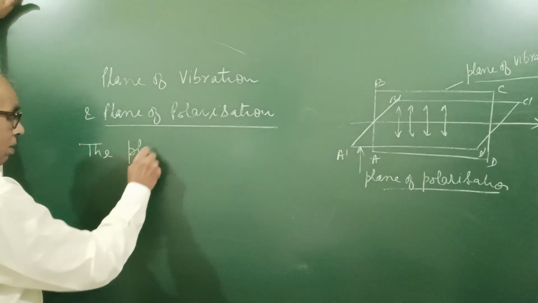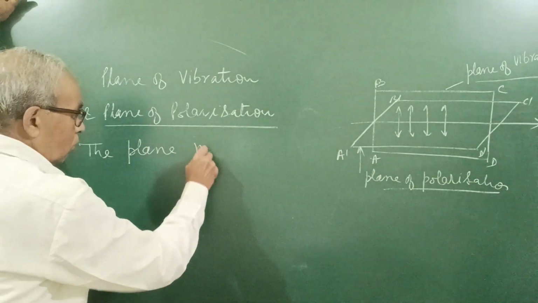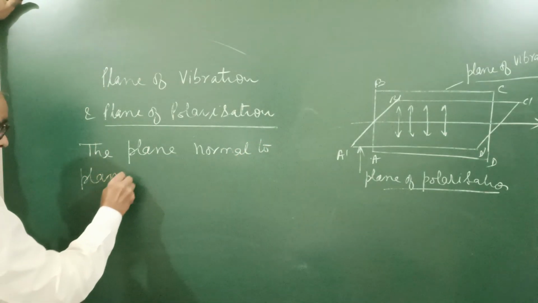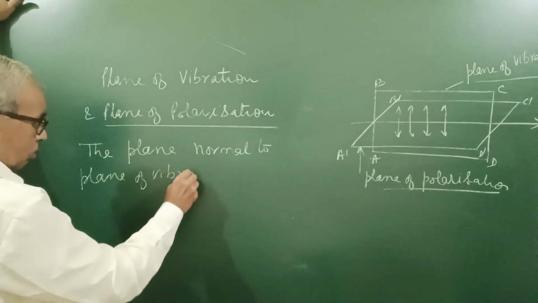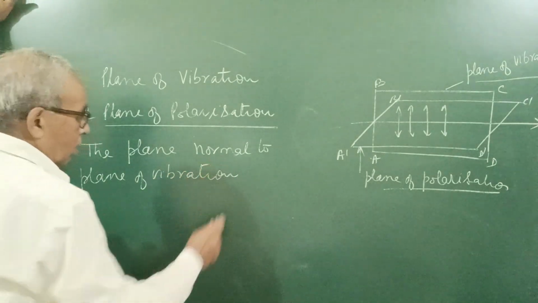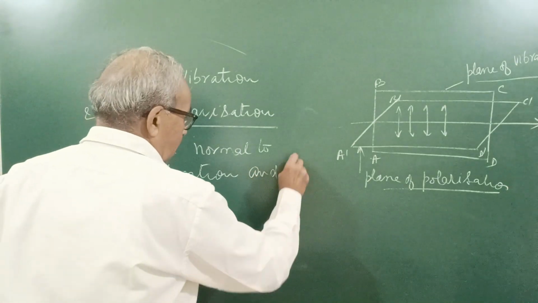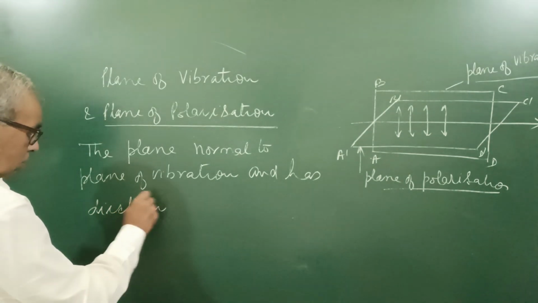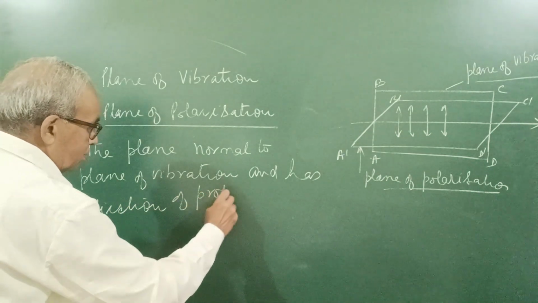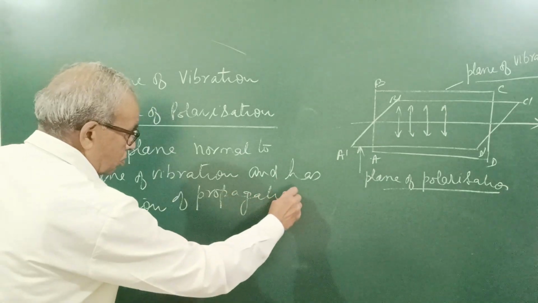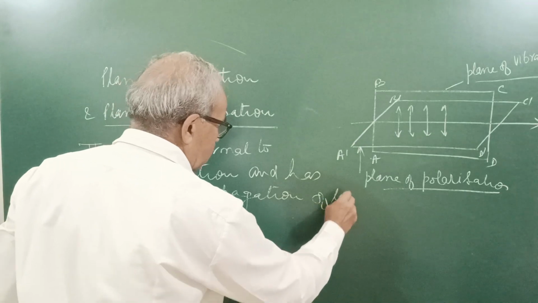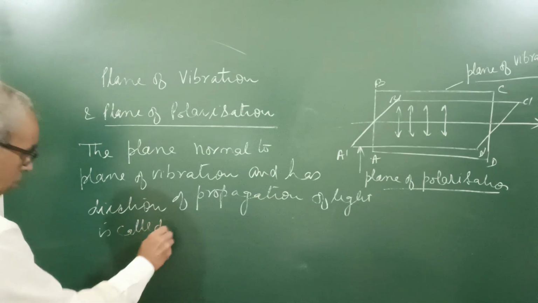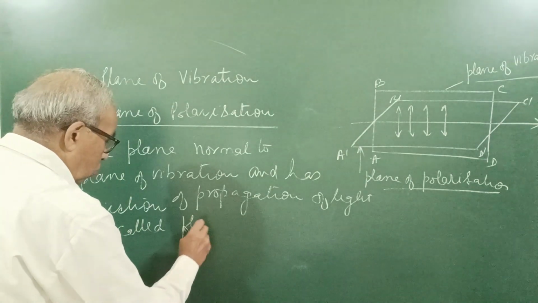The plane normal to the plane of vibration and having the direction of propagation of light is called the plane of polarization.